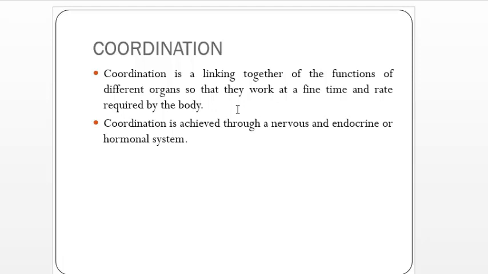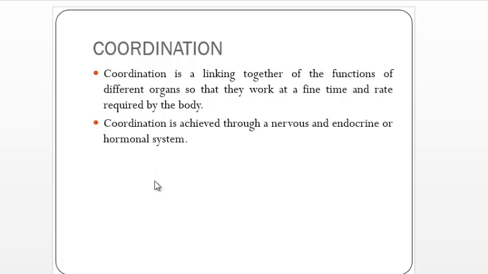And there is a coordinating system. This is a system which coordinates all organs to operate together. In animals, there are two types of coordinating system. The first one is the nervous coordinating system, and the second is the hormonal or chemical coordinating system. But in plants, there is only one coordinating system, that is the chemical or hormonal coordinating system.